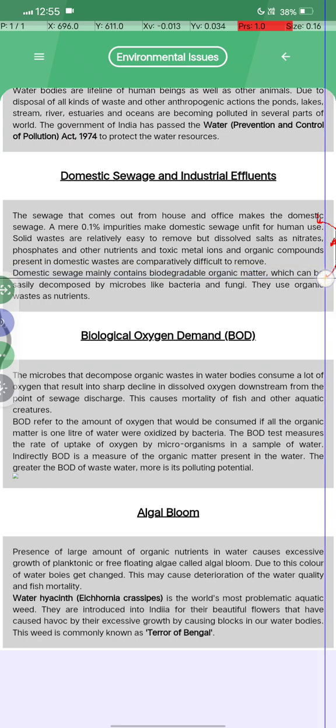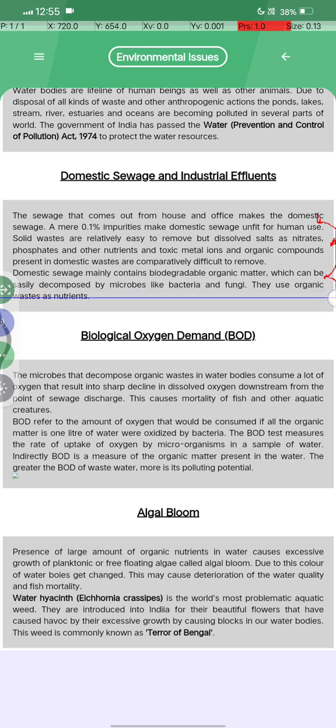Domestic sewage mainly contains biodegradable organic matter, which can be easily decomposed by microbes like bacteria and fungi, and they use the organic waste as nutrients.